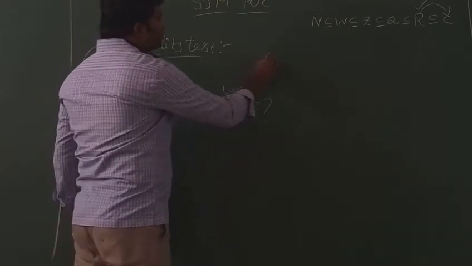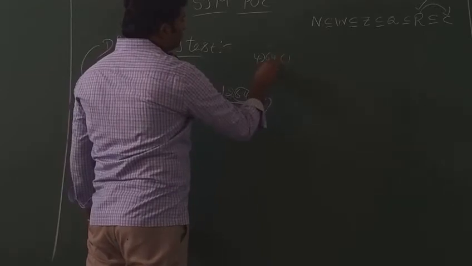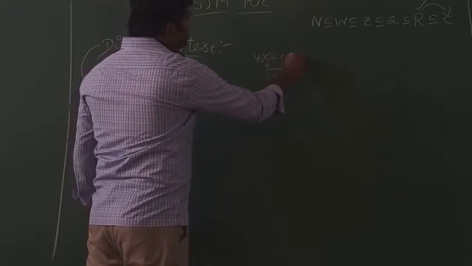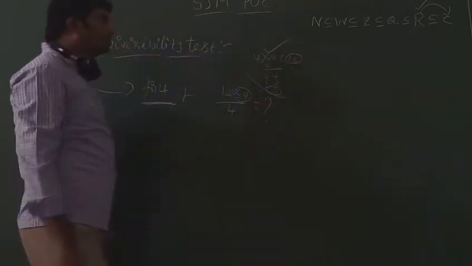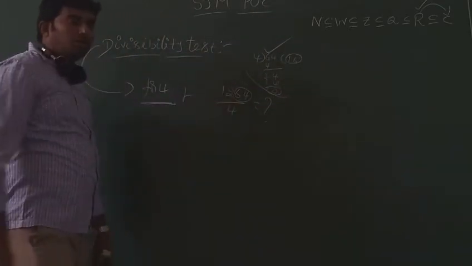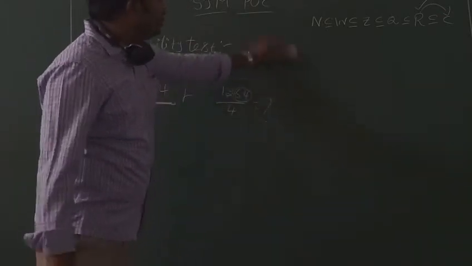The last 2 digits are 64. Divide 64 by 4. How many times? 16 times, and the remainder is 0. So the last two digits, 64, are divisible by 4. Then the whole number is divisible by 4. That is the divisibility test for 4.